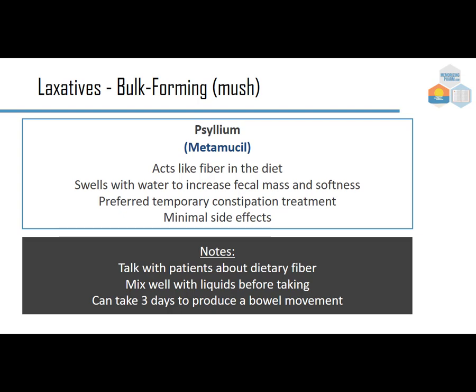So let's start with the laxatives, bulk forming, mush. The psyllium or Metamucil, it acts like fiber in the diet. It swells with water to increase fecal mass and softness. It's the preferred temporary constipation treatment, minimal side effects. Notes, you will want to talk with the patients about dietary fiber. Maybe you can change their diet and they don't have to take this. You do want to mix well with liquids before taking, and it can take up to 3 days to produce a bowel movement. So often patients are expecting something to happen relatively quickly. Want to make sure to let them know that that's not how it works.